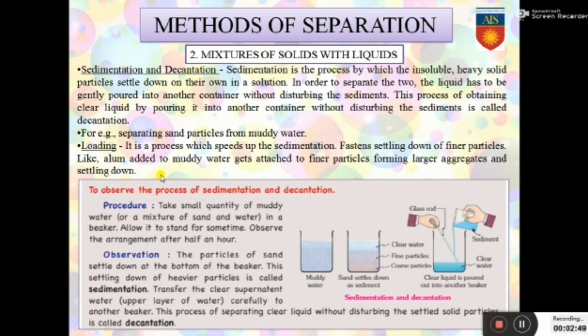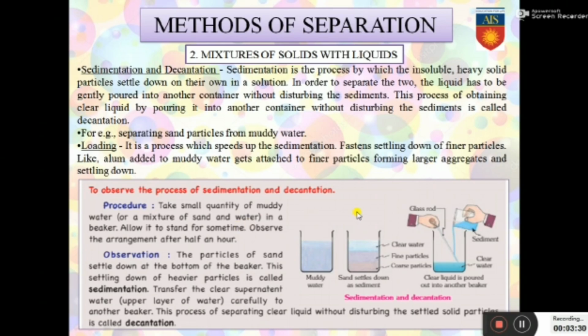Let's learn about another very important and interesting part, which is called loading. What is loading? It is a process that speeds up sedimentation. How is it speeding it up? How is it fastening the settling down of finer particles? Well, in loading a substance called alum is added to the muddy water, and this alum gets attached to the fine particles, forming larger aggregates and settling down. So here you are adding alum to the water, and the alum gets attached to the finer particles. They form aggregates, that is, they form groups. They form a larger body and they settle down.